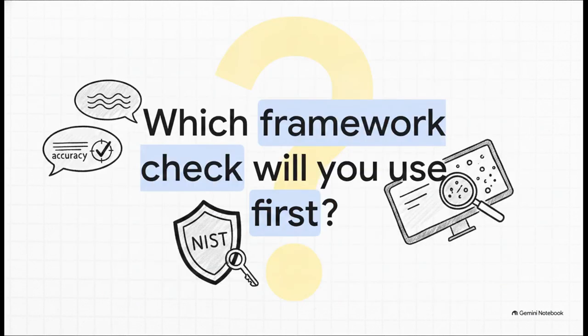So I'll leave you with this thought. The next time an AI sounds completely human, brilliant, and confident, what risk management check will you use first before you believe what it says? Keep that NIST framework in your back pocket. Always remember the difference between fluency and accuracy, and make sure you look past the smooth interface to actually measure the facts.